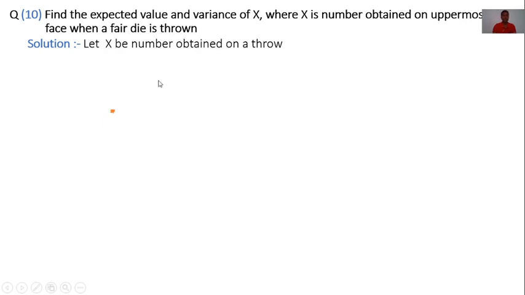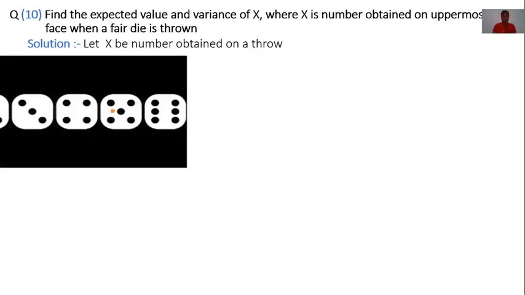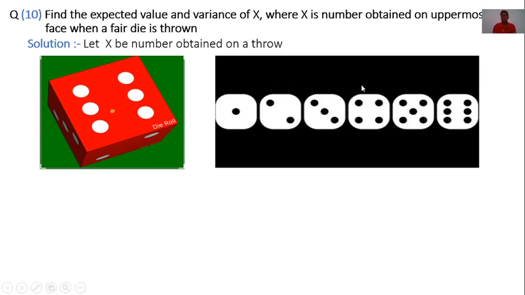Now here I throw a fair die. Then we get the possible outcomes. These are 6 outcomes: first is 1, second is 2, third is 3, fourth is 4, and so on.